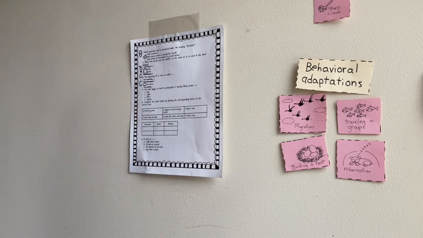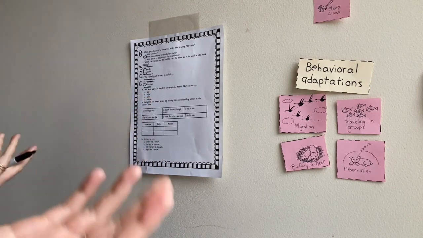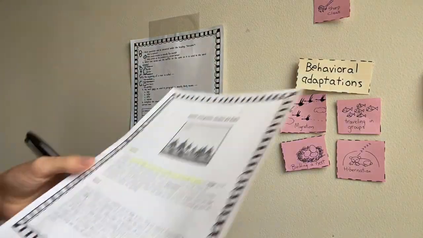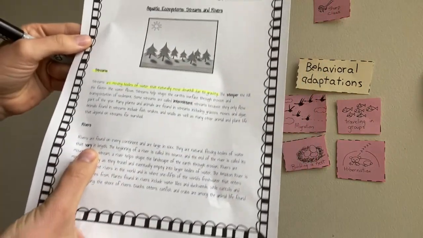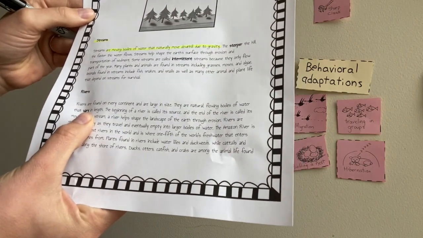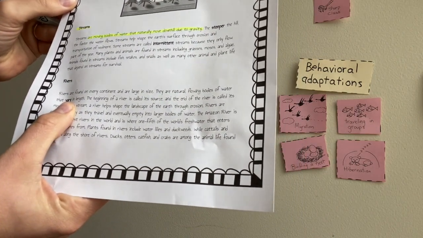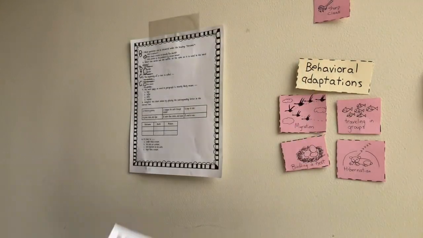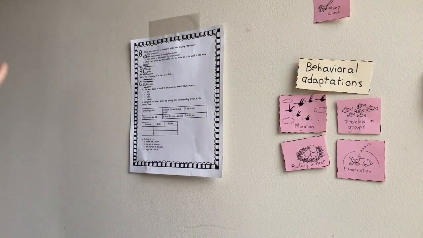Let's look at number 4. Number 4, the word vary, V-A-R-Y, as used in paragraph 2, most likely means. So let's take a look here. We're going to read that sentence together again. They are natural flowing bodies of water that vary in length. So what does vary mean in here?